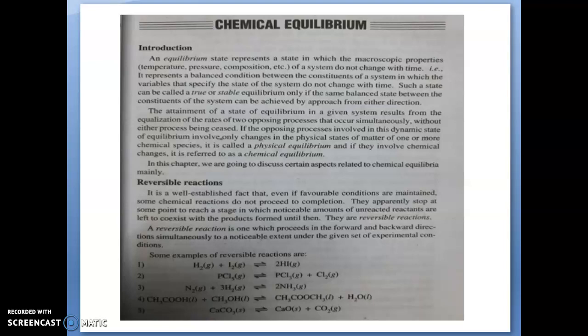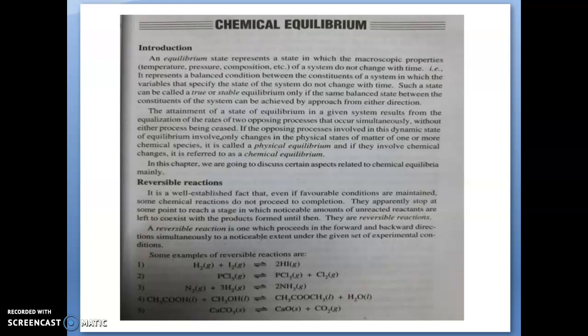So this equilibrium state can be divided into two types: physical equilibrium and chemical equilibrium. Physical equilibrium means the physical state of the matter will not change in that system. Chemical equilibrium means chemical changes are involved. In this chapter we are dealing with chemical equilibrium.